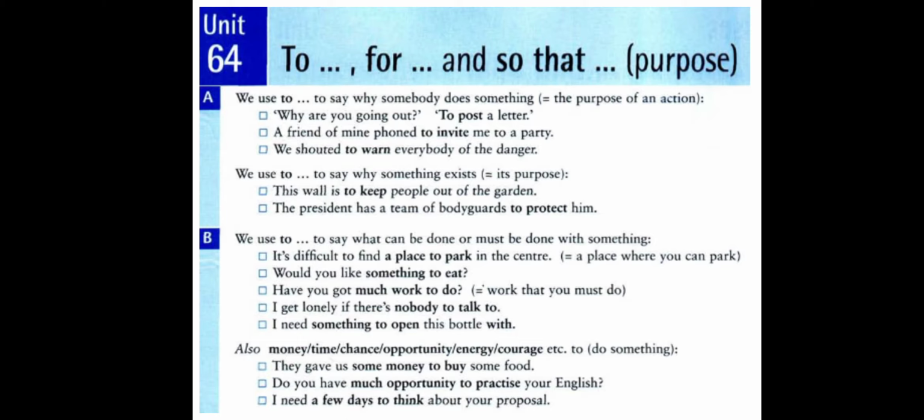Here we express the function or the purpose of the wall by to plus the base form, to keep people out of the garden. The president has a team of bodyguards to protect him. What is the purpose of bodyguards? To protect him. Why are there bodyguards? To protect the president. So we use to plus the base form.